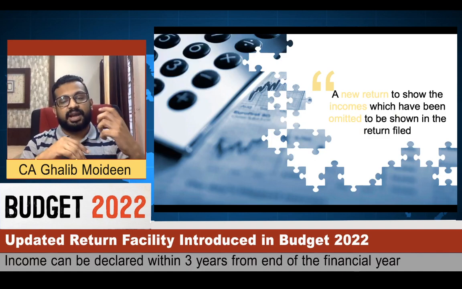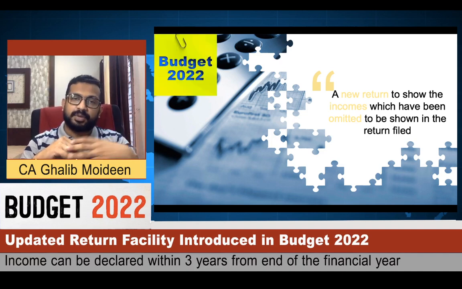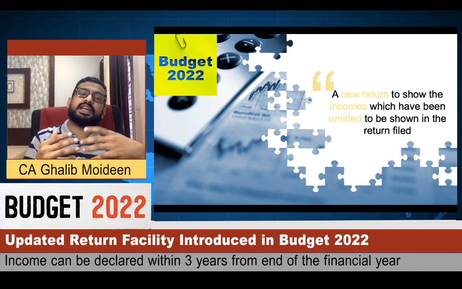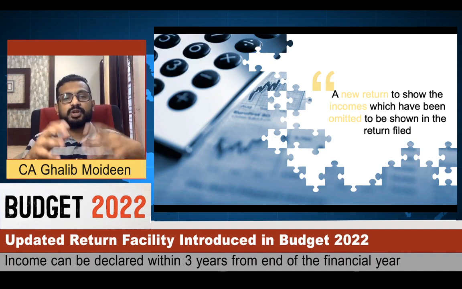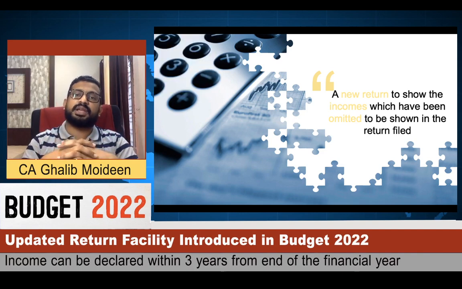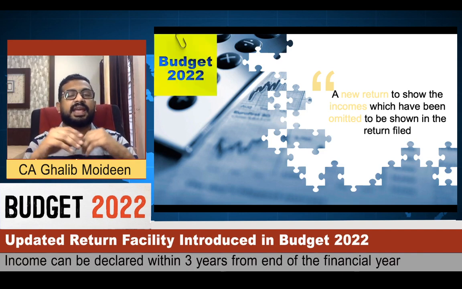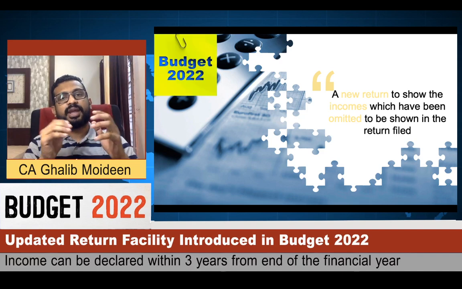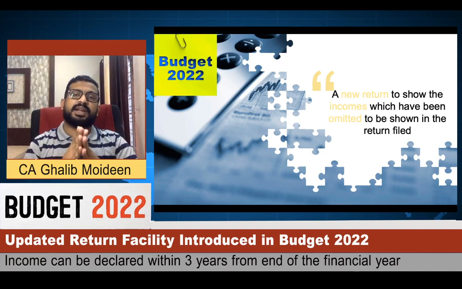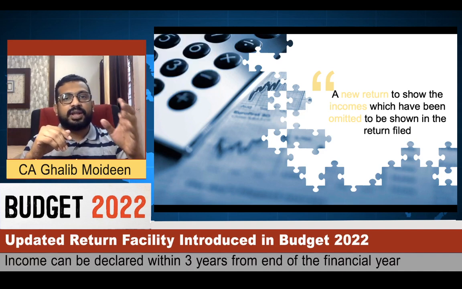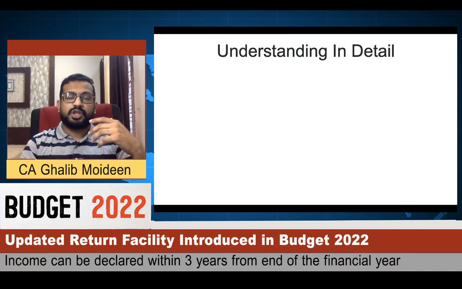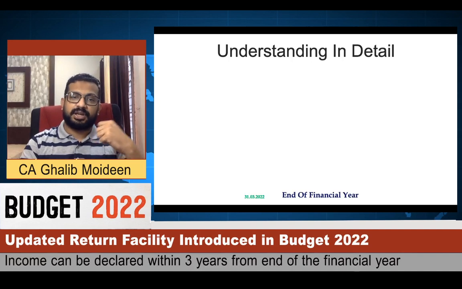So, if you have filed an income tax return and due time for revising the income tax return has expired, or if you have not filed an income tax return and due time for filing an income tax return has expired, and you have come to know that you have missed out an income which is to be included in your income tax return, then in such situations you can use this facility which is known as updated income tax return, whereby you can file an income tax return including such incomes. So let's try to understand the concept in detail.